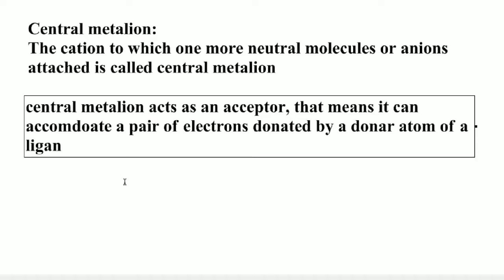So the central metal ion acts as an acceptor.